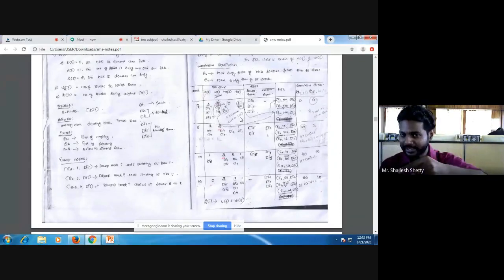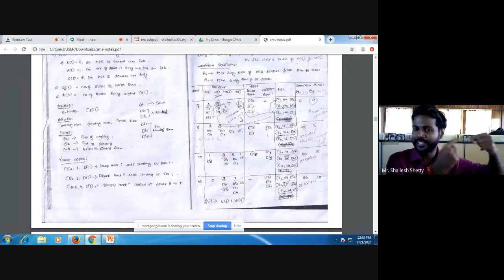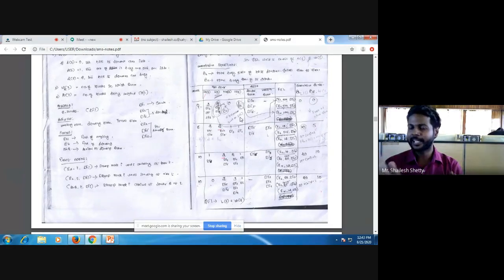Most probably they will not change the question. If they ask 5 at loader, 1 at scale, you know that the first truck, DT1, will be in the weighing. DT2 and DT3 will be in the loaders. DT4, DT5, DT6 will be in the loading queue. This scenario I have explained and we have uploaded on YouTube also. You can refer to it. If you have any doubts, just ping me.